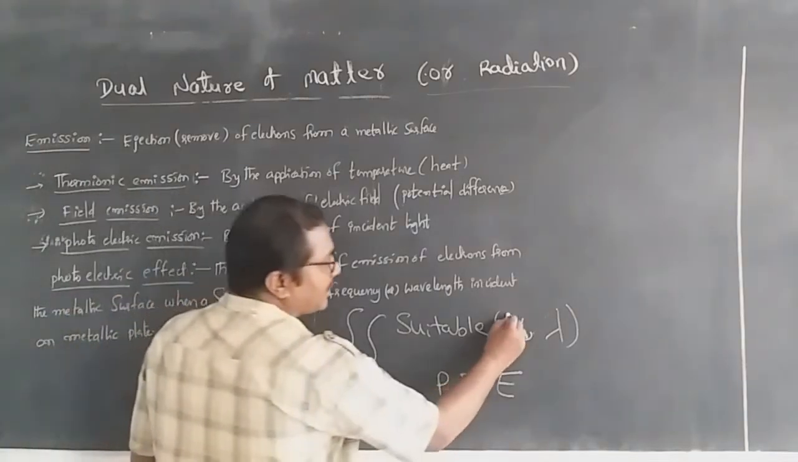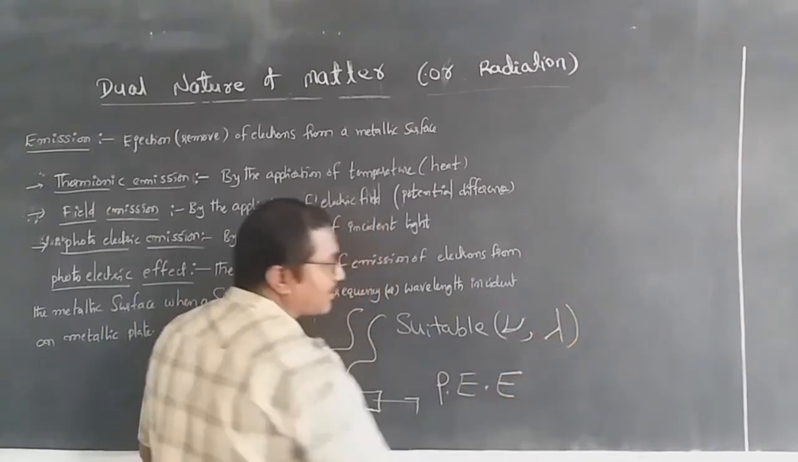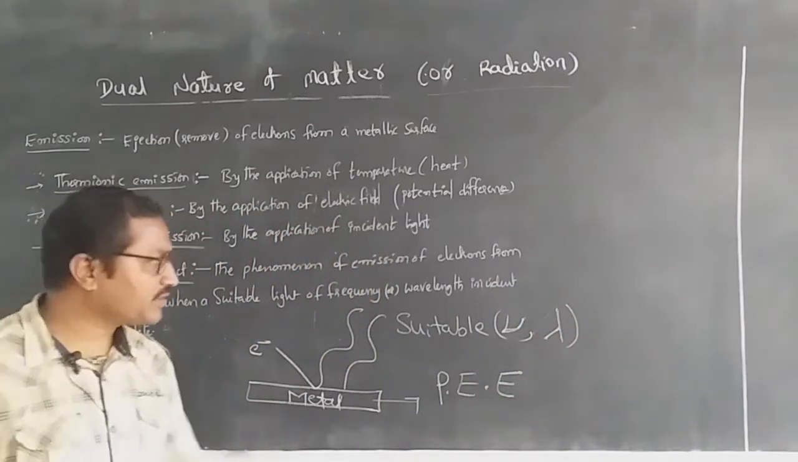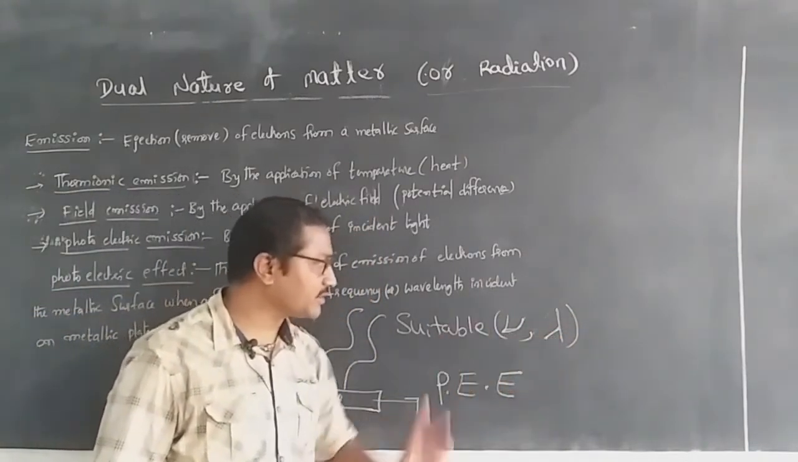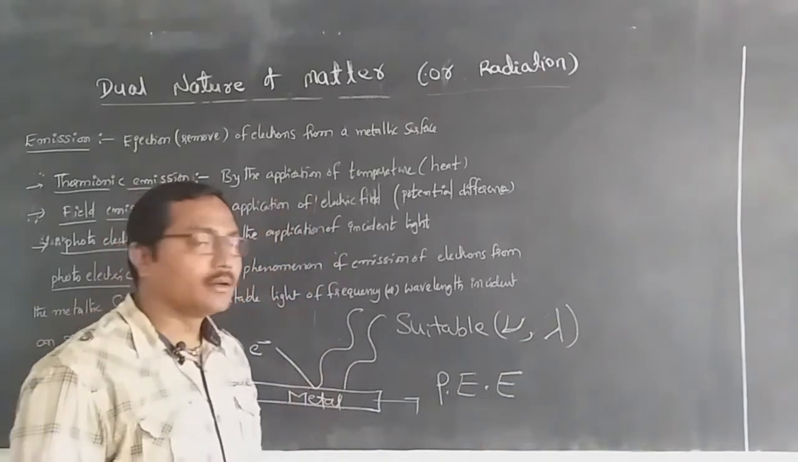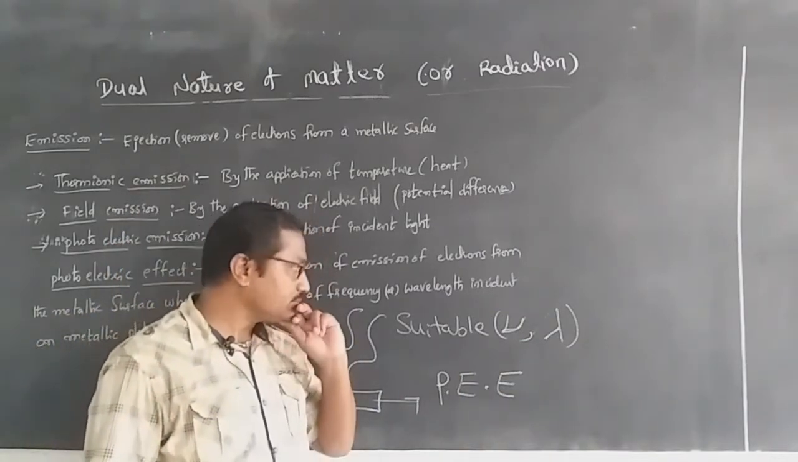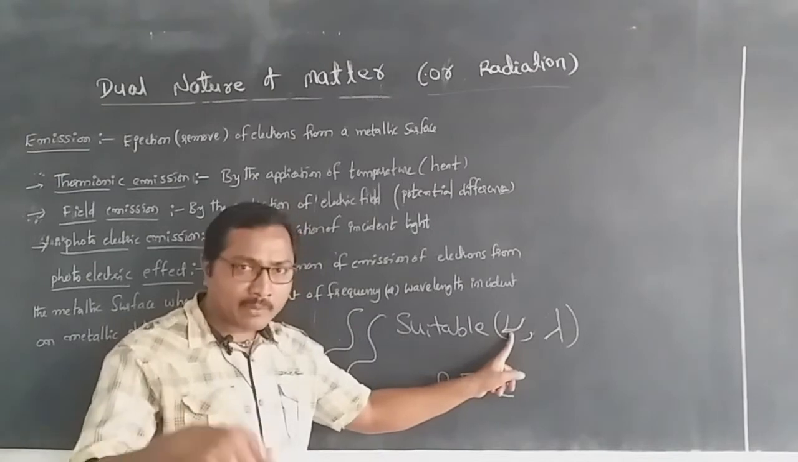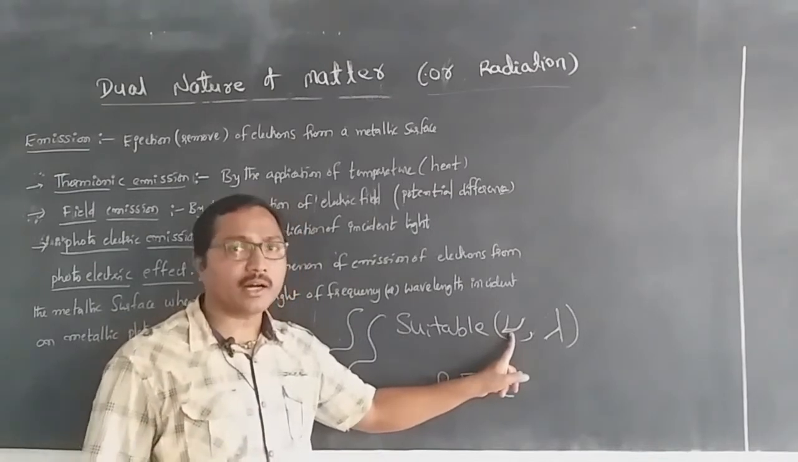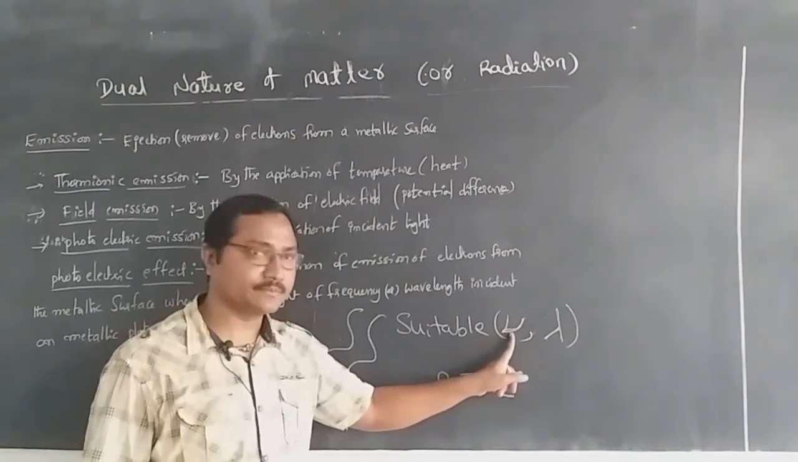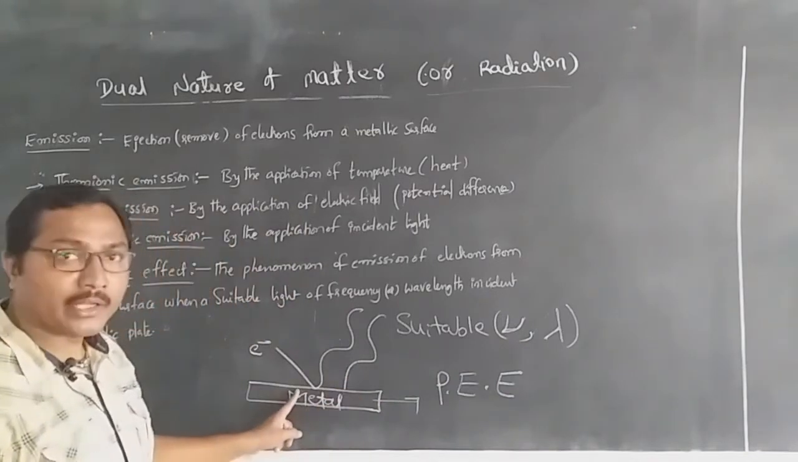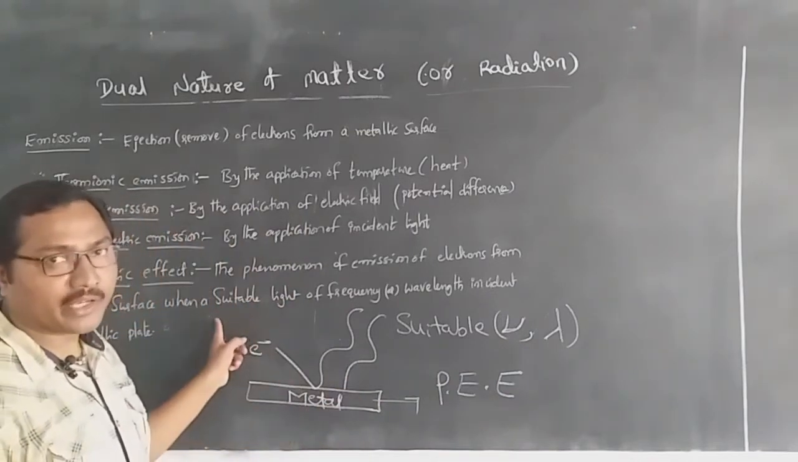Now here we are having the frequency and lambda. We are going to be discussing this case as well as this case. That is, the minimum frequency of the incident light, then only the electrons are going to be ejected from this one.